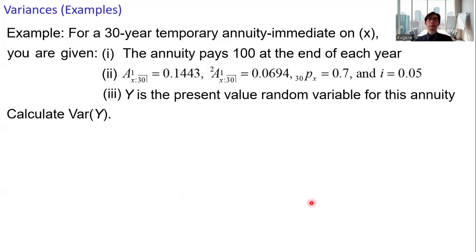All right, the next example. A 30-year annuity immediate, and given that the annuity payment is 100, and 4 quantities.